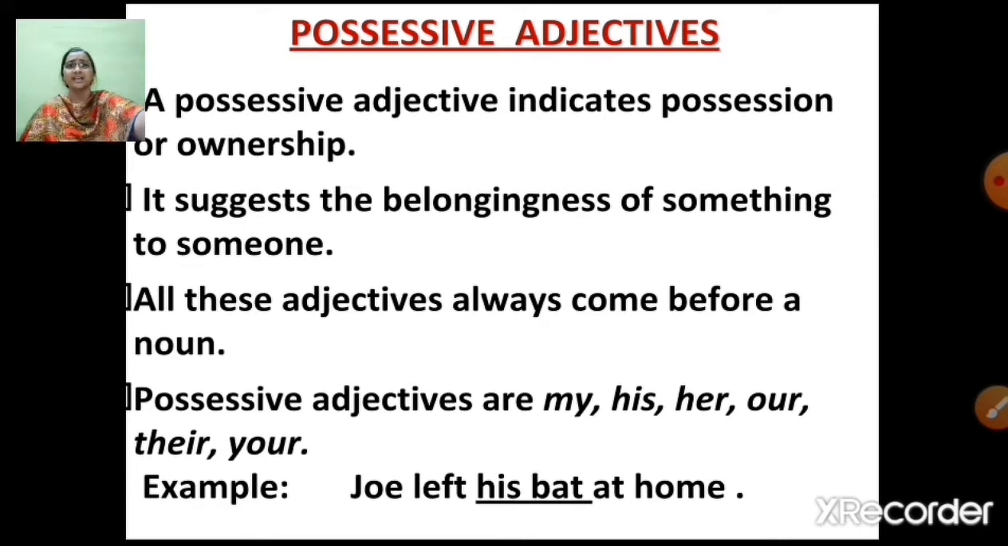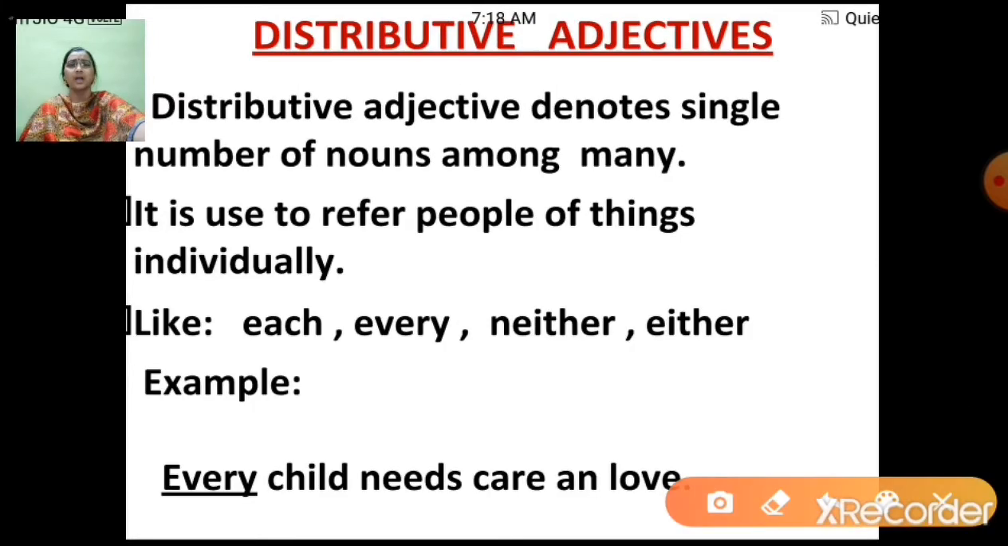As I said in the third point, all these adjectives always come before a noun. Okay, so here you can see there is a noun bat, and just before the noun I'm getting the possessive adjective, that is his. Alright. Our next type of adjective is distributive adjective.